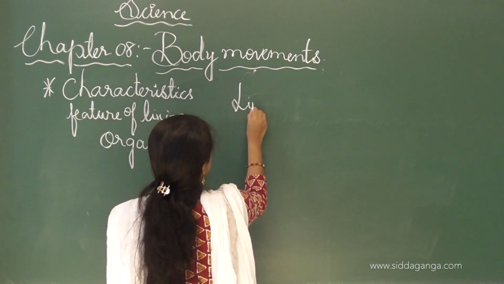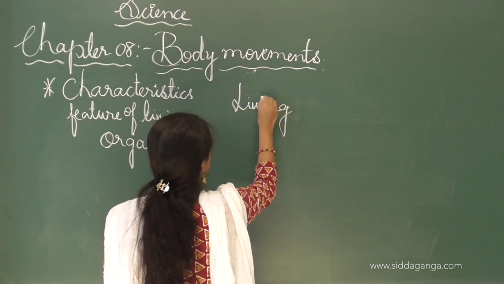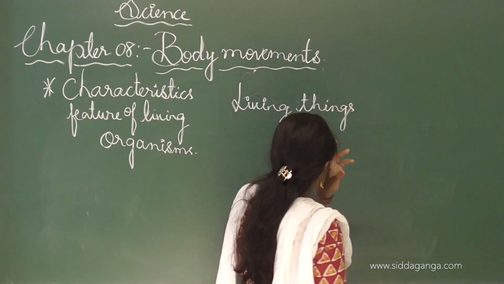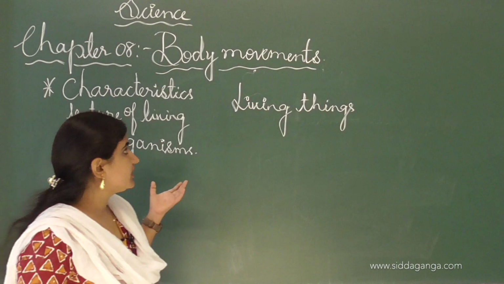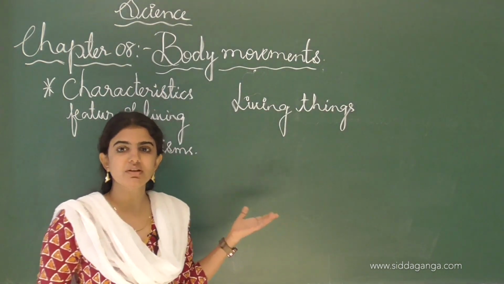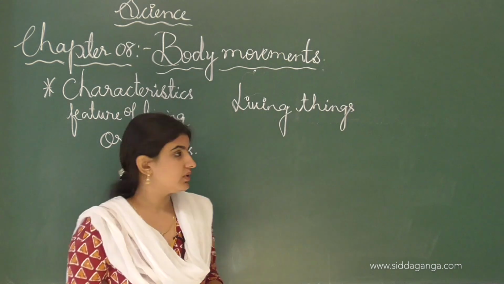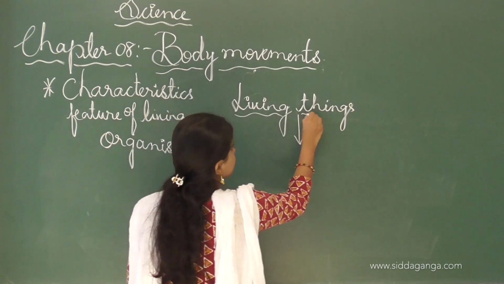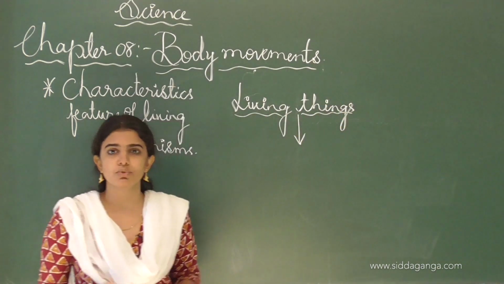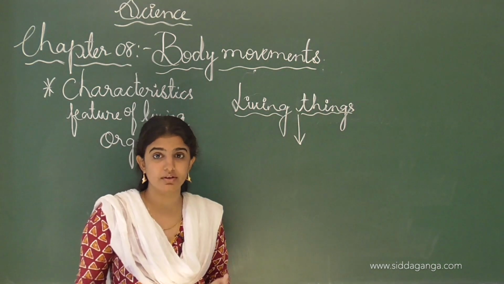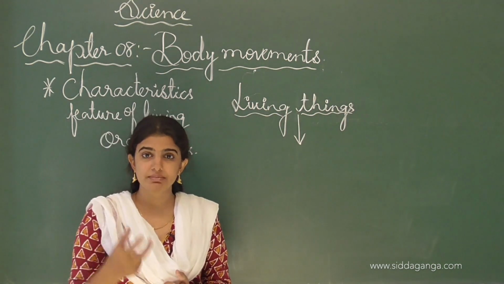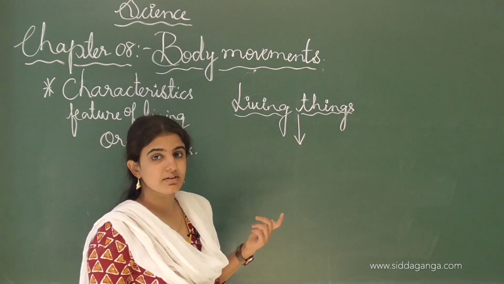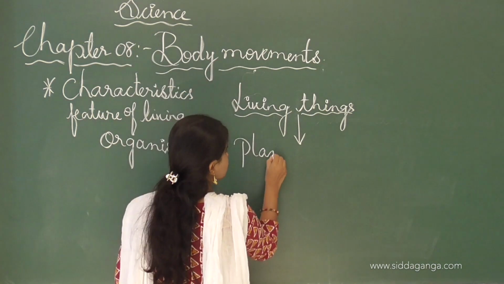See, living things show movement as a characteristic feature, and in non-living things also movement takes place. In living things, sometimes it is very difficult to see the movements. For example, in plants it is difficult to see the movements, but in plants also movement takes place. And usually the plants are fixed firmly to the ground.